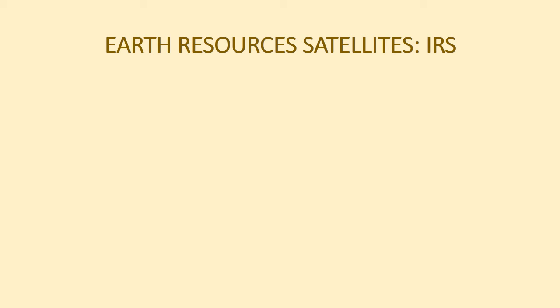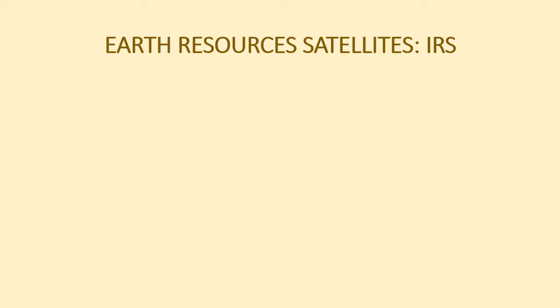IRS 1A and 1B carried linear imaging self-scanning sensors, that is LISS-1 and LISS-2. IRS P2 was launched in October 1994 on PSLV D2, an indigenous launching vehicle, and IRS 1C was launched on December 28, 1995, which carried improved sensors like LISS-3, WiFS, pan camera, etc. Details of the IRS series platform,